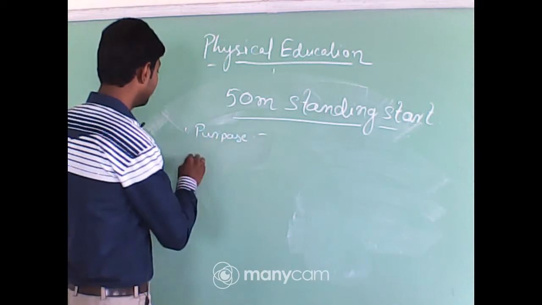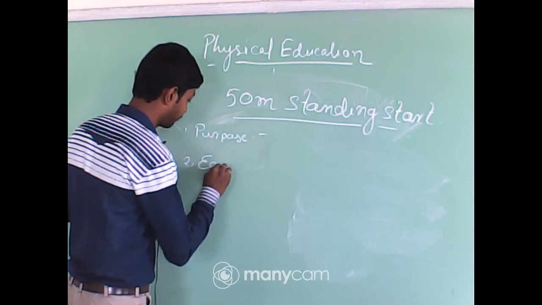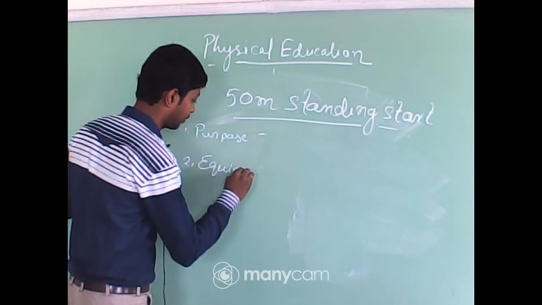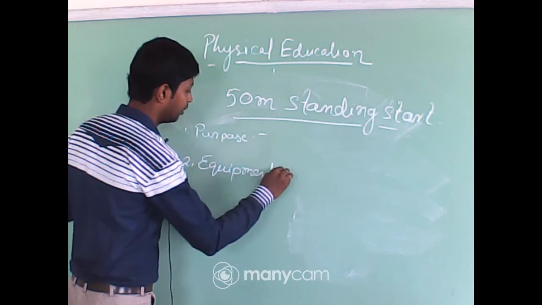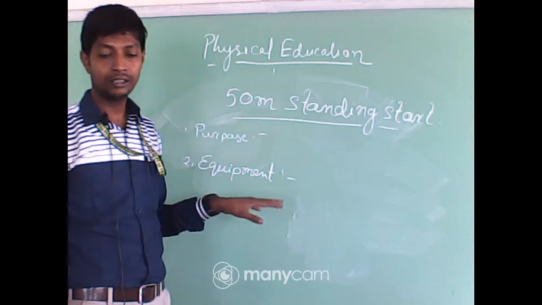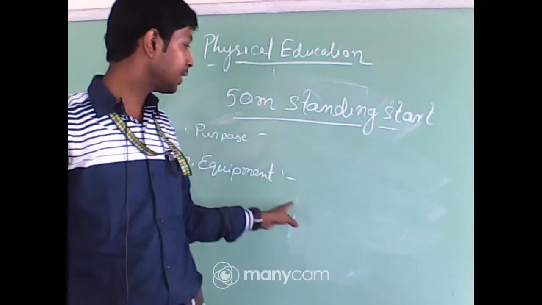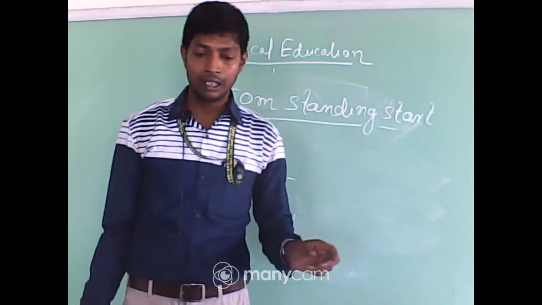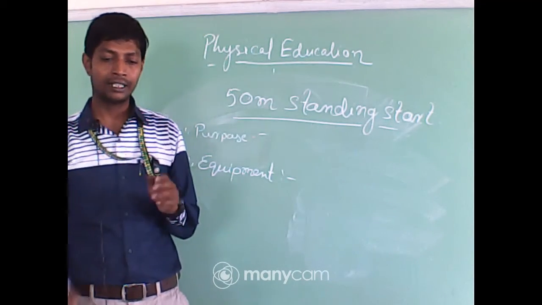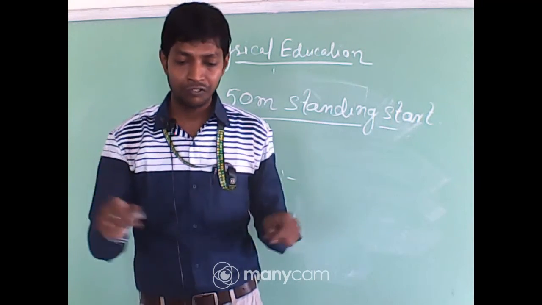Next, point number 2, equipment. What type of equipment for this test you have to select? For this test, the equipments are a stopwatch, a whistle, the starter, and the 50-meter measured field.